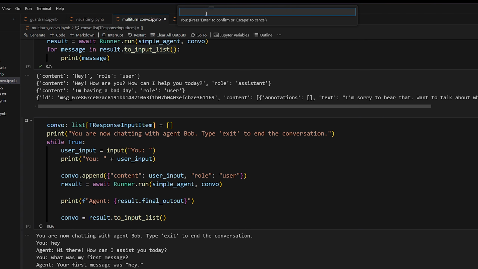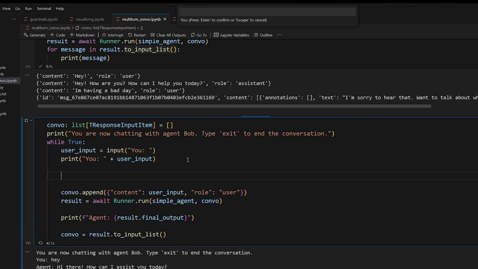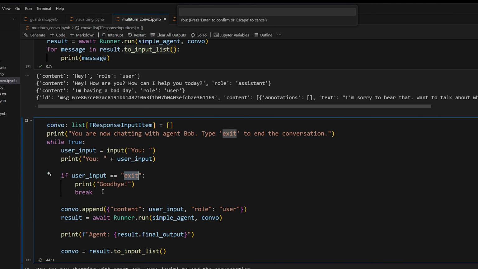So it does have a history of conversation that it's using. So we're having a back and forth conversation now. It's not resetting every single time. Pretty cool, right? And then we can exit if we want to. But of course, we have not implemented that. So the way that you can implement the exit feature is after you get the user input, you simply check to see if the user input is equal to exit, and then if it is, you break out of the loop.